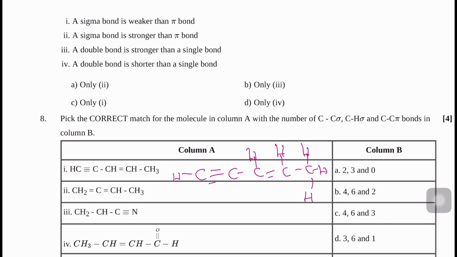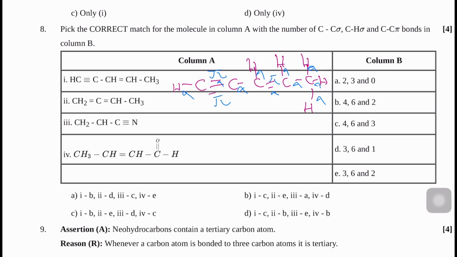Now for the first: sigma, pi, sigma, pi, sigma, sigma, pi, sigma, sigma, sigma, sigma, sigma, sigma. At first, carbon-carbon sigma is 1, 2, 3, 4. So here 4 sigma.